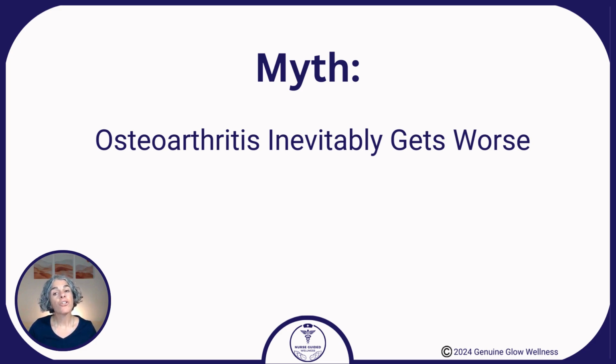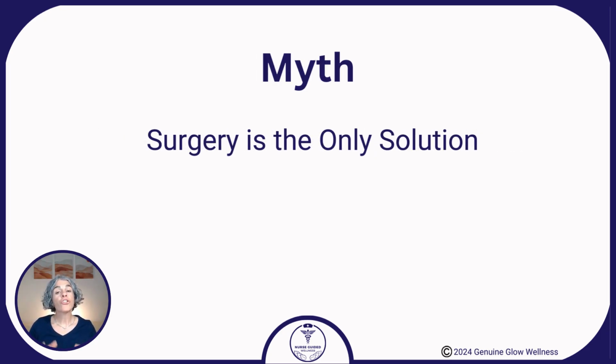Myth: osteoarthritis will inevitably only get worse. Many people believe that once you have osteoarthritis, it's a rapid one-way street to more pain and less mobility. But as we have already discussed, this is far from being a universal truth. Myth: surgery is the only solution.